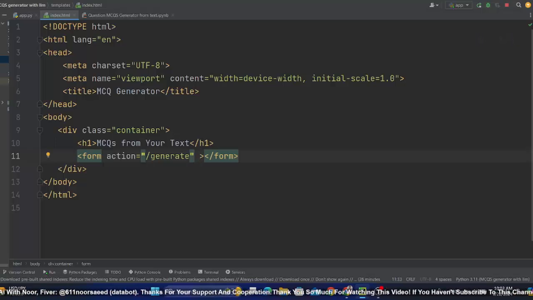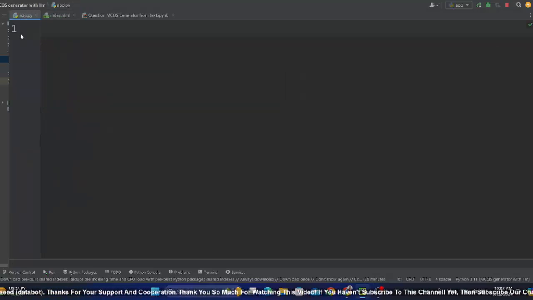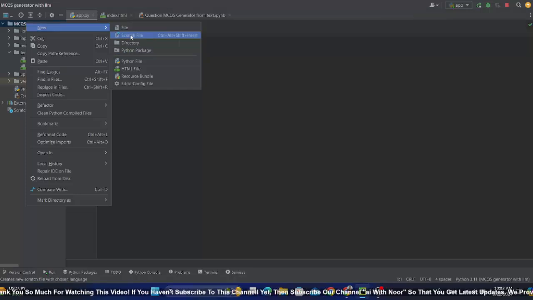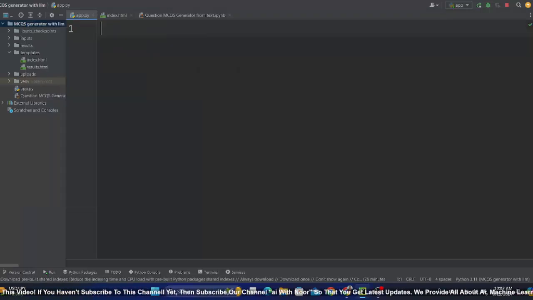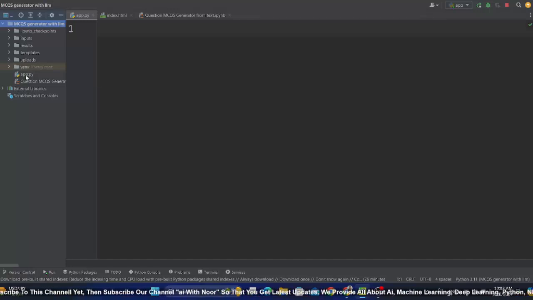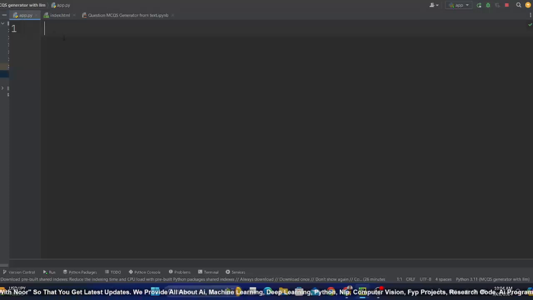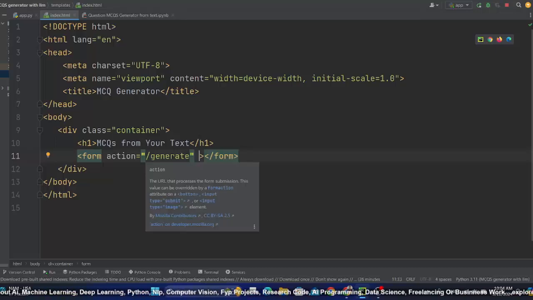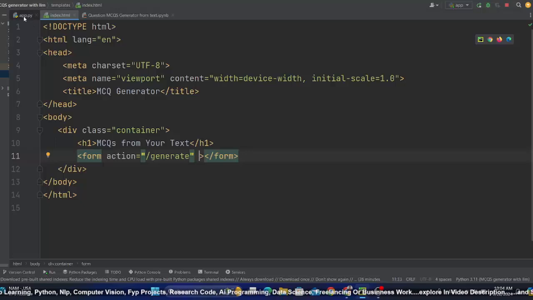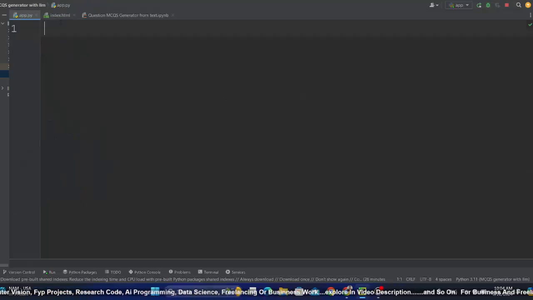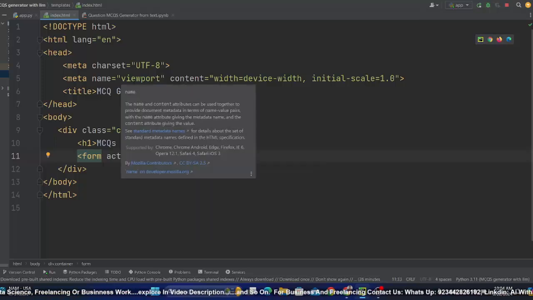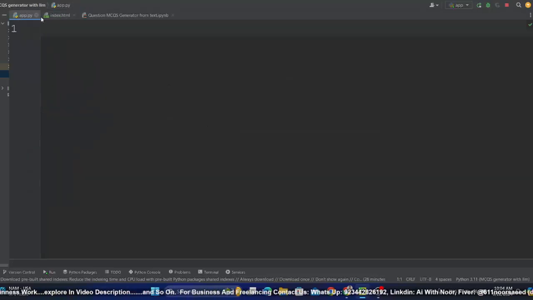Now one thing more, app.py, you have to also create app.py, and I mean right click on this, go to new, and here Python file, create Python file. So it must be outside of templates, not within templates. Okay, as you can see here, this is backend in the sense app.py will be helpful for our backend code, and index.html is our front. So front end पे आप फाइल जब अपलोड करते हो तो वो फाइल we need to get that file or that text in backend. So here you have to explicitly mention the method because front end is also known as client, backend is also known as server.